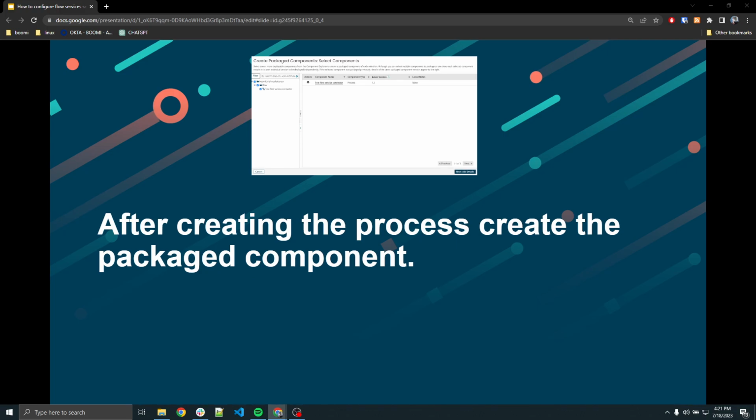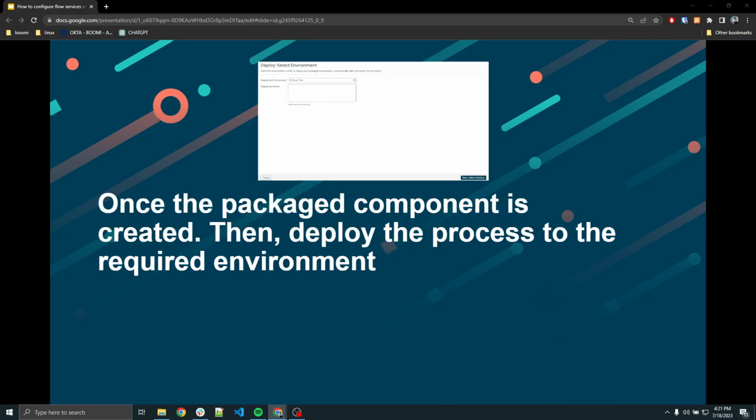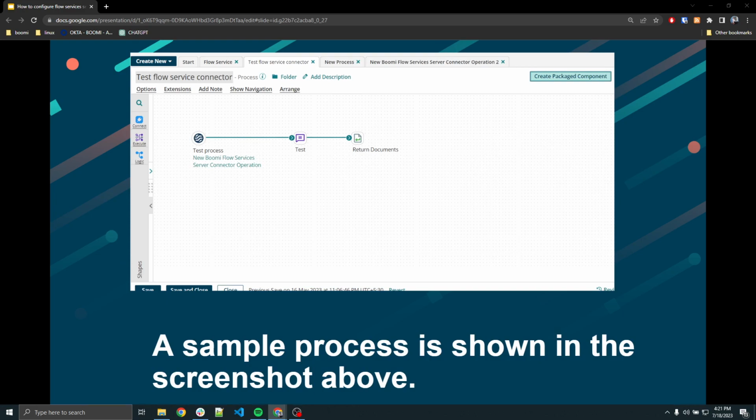After creating the process, create the package component. Once the packaged component is created, then deploy the process to the required environment. A sample process is shown in the screenshot above.